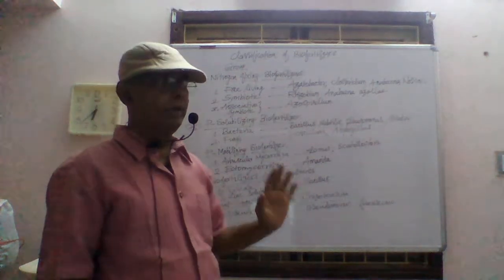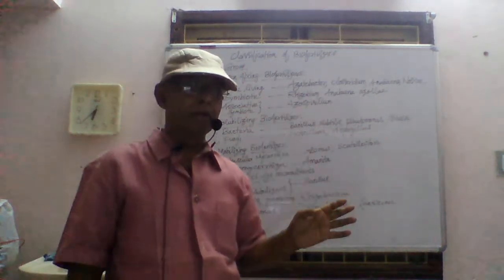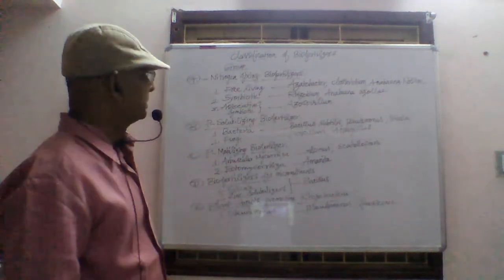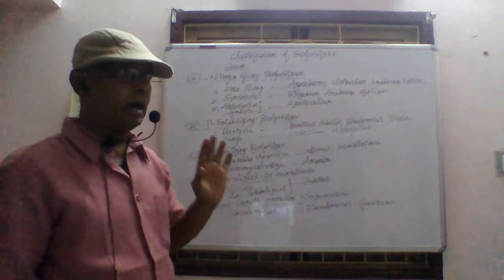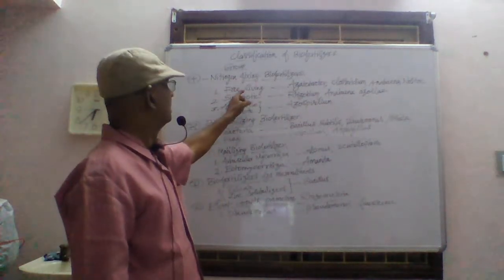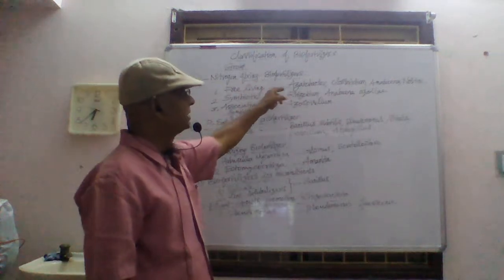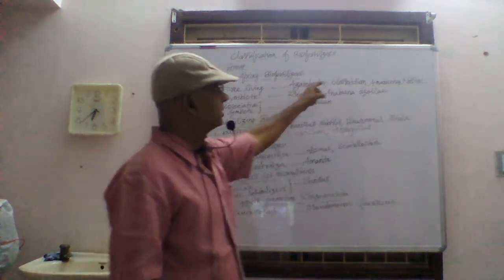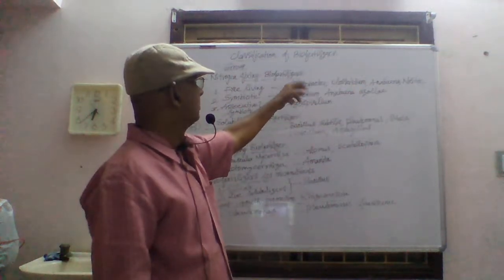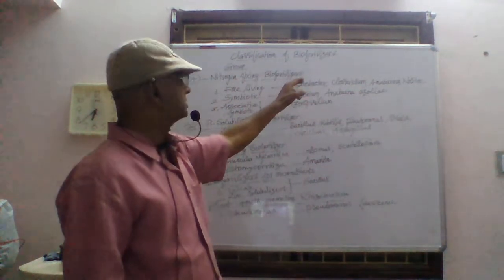They will be living freely in the soil or freely in the air. They convert atmospheric nitrogen into nitrate and enrich the soil fertility. Examples are Azotobacter, Clostridium, Anabaena, Nostoc, etc. They are the free living biofertilizers.